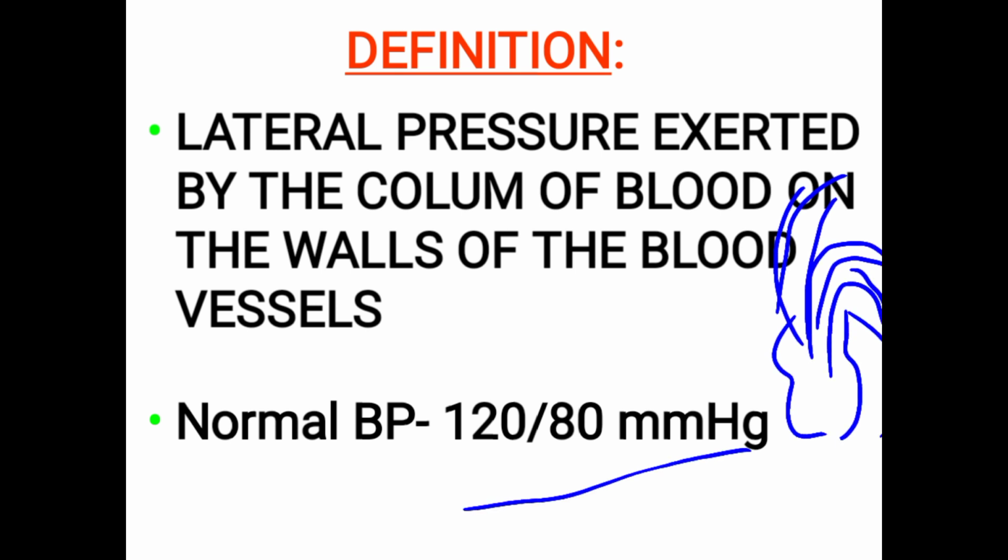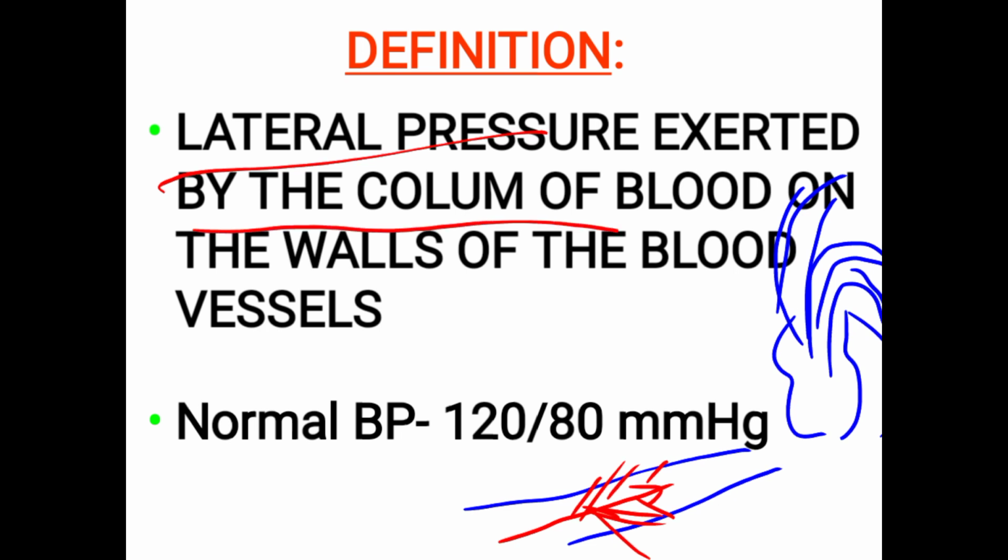Suppose this is the blood vessel. While the blood is passing through this, this is the wall of the blood vessel, and it is putting a pressure, the lateral pressure, on the lateral side, exerted by the column of blood.